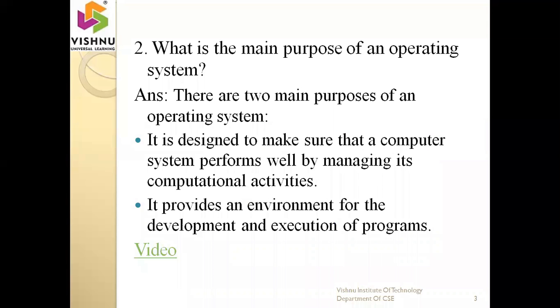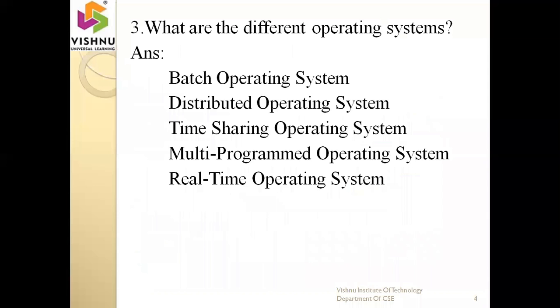So in this video, you clearly know how the OS can perform different kinds of tasks and what the purpose of this operating system is, right? So next is the different types of operating systems. Actually, there are different types of OS. The first one is batch operating system. Second is distributed operating system. Third is time sharing operating system. The fourth is multi-programmed operating system. The next one is the real-time operating system. So these are the different types of operating system.